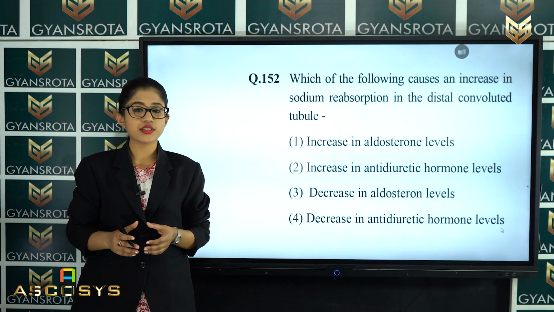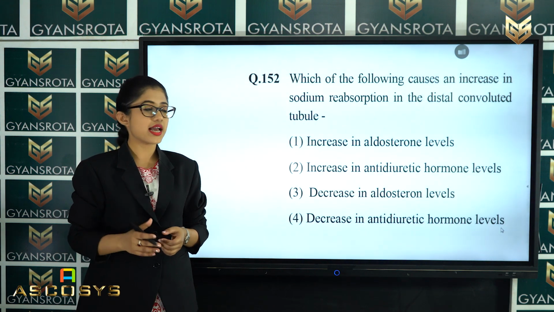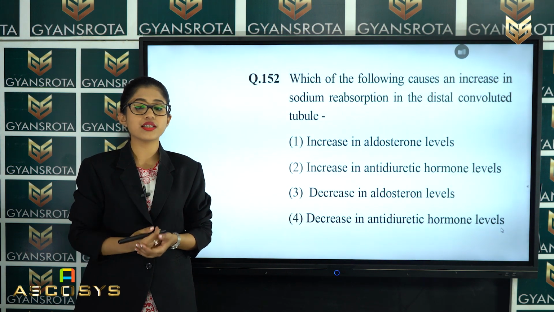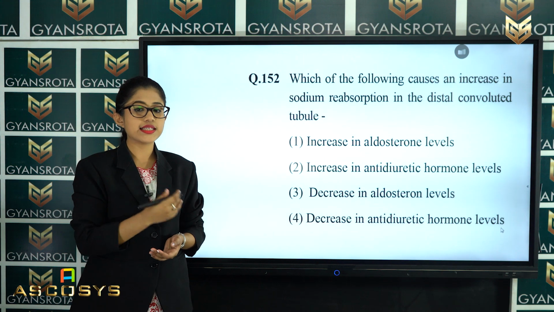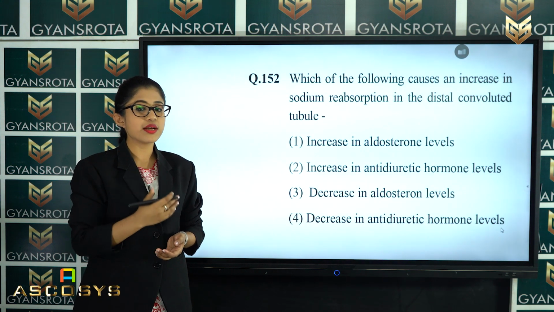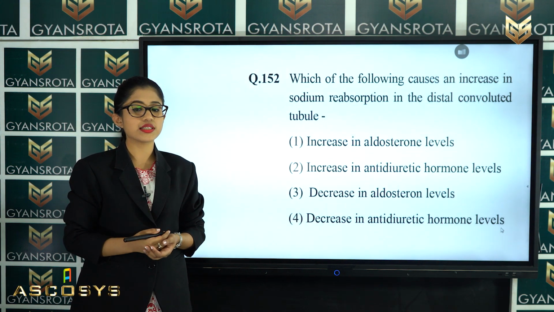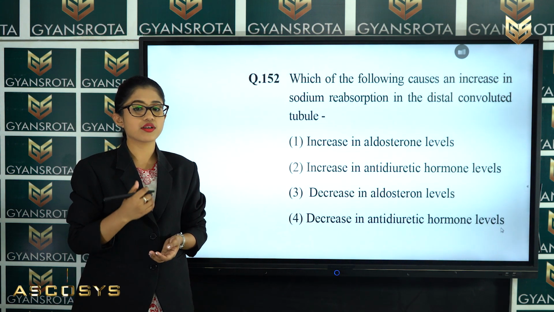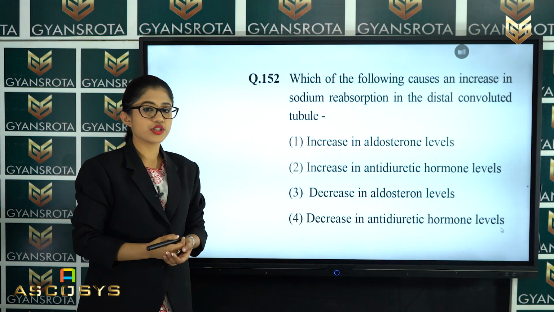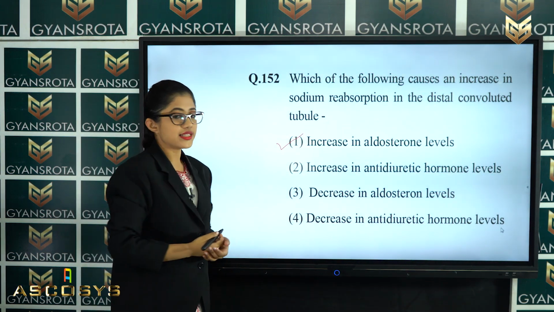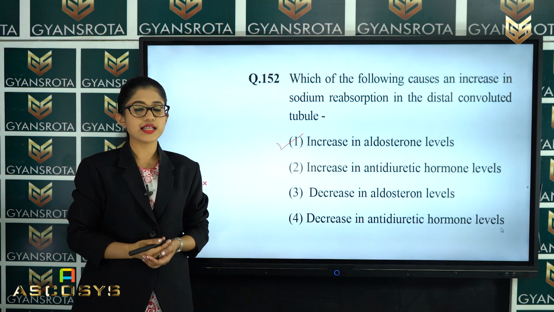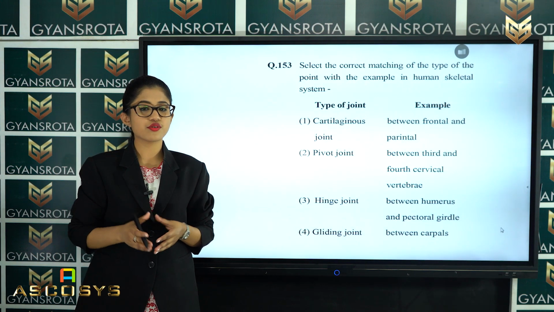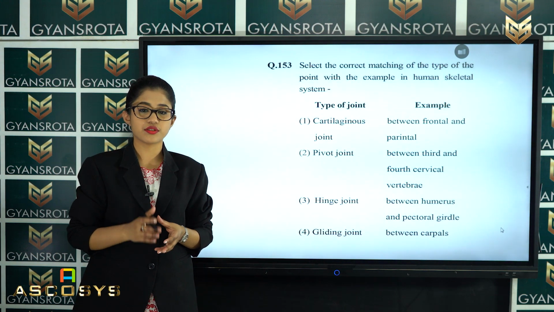In the chapter Human Excretory System, I have discussed the nephron structure, and in the chapter Chemical Coordination and Integration, you will get this answer: the sodium reabsorption in the distal convoluted tubules is due to the increase in aldosterone levels. It is given in option number 1, which means option number 1 is the correct answer for question number 152. Now the next question is question number 153.